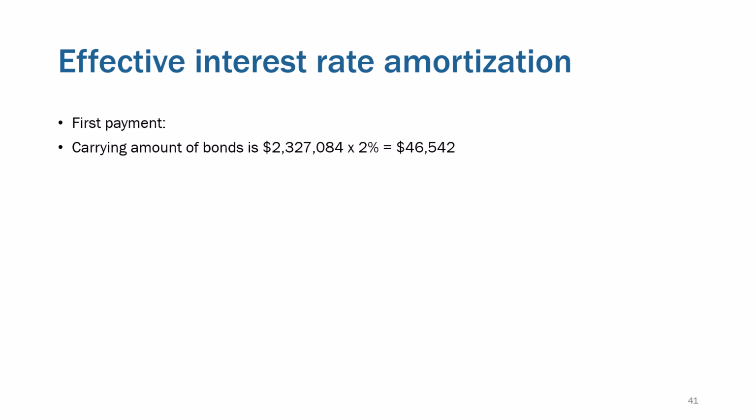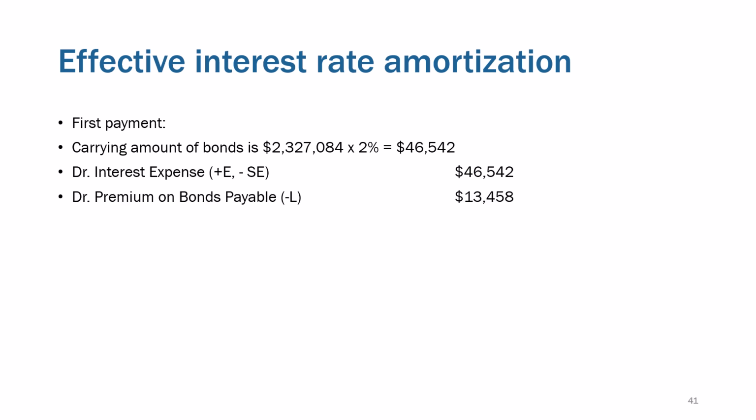So the first payment, the carrying amount of the bond is $2.3 million times half of the market rate of 2%. So is 46 grand. 46 grand is interest expense, 60 grand of cash payment. So the premium on the bonds payable, 13,458. We then get on to the second payment.